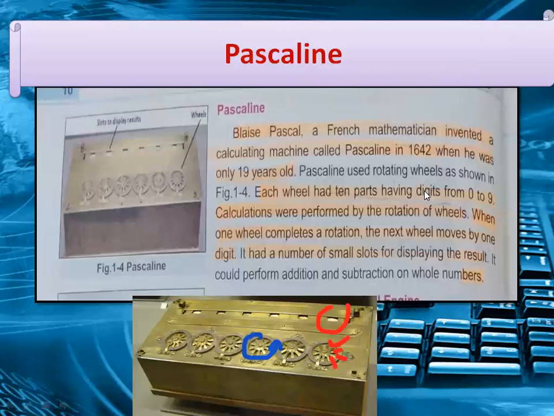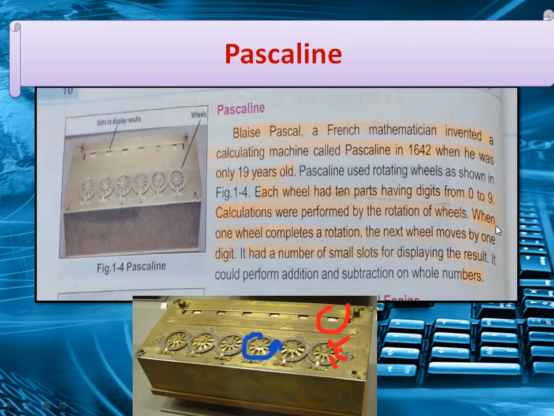So this is a Pascal line, which was invented by a French mathematician. This was the first mechanical adding machine invented by Blaise Pascal in 1642. It could only add and subtract numbers. Division and multiplication were done by repeated addition and subtraction.